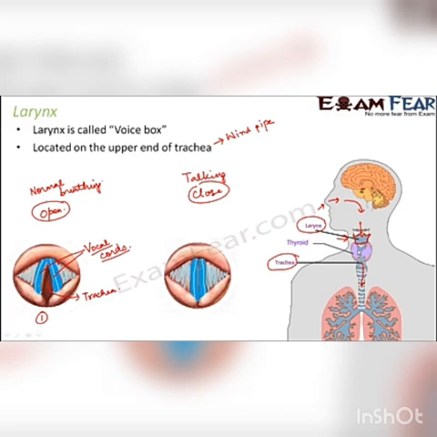Let us say you go to a movie theater and there is a rush of say 500 people who want to enter inside the theater. Now suddenly the door gets closed. So what will happen? Everybody is trying to move inside the hall and suddenly the door got closed. So the pressure will develop. In a very similar way here also, pressure develops, and as a result, vibration of air starts. And due to this vibration of air, sound is produced. So this is how the process of sound production takes place in human beings.